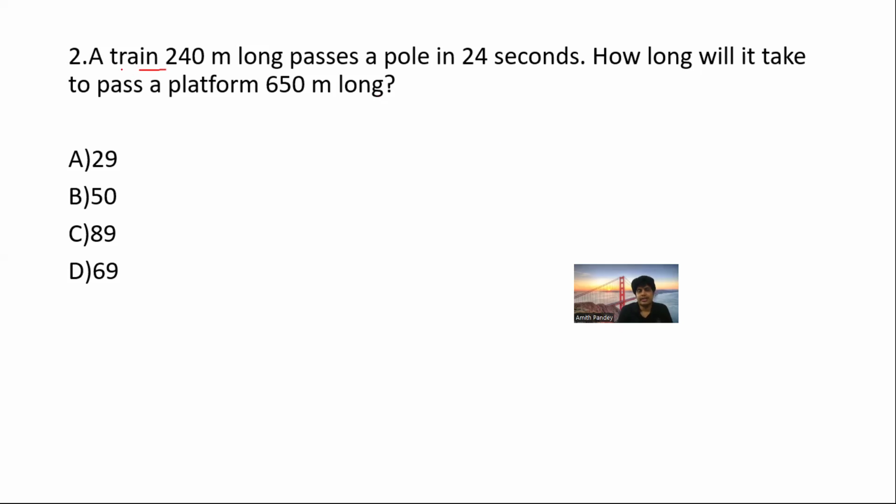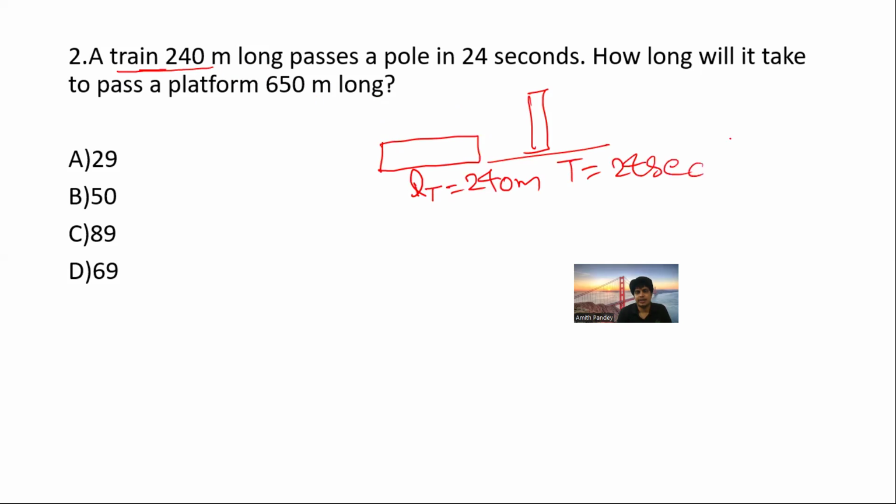Now, so always what I said, whenever you read, just get that data. A train 240 meter long. So length of the train. And always try to have this habit of drawing the things. A train 240 meter long, that is length of the train, T, I'm writing 240 meter long. Passes a pole. So this is a pole. It is passing the pole in how many seconds? 24 seconds. Now they are saying how long will it take to pass a platform? So let's say this is a platform. And what is the length of the platform?